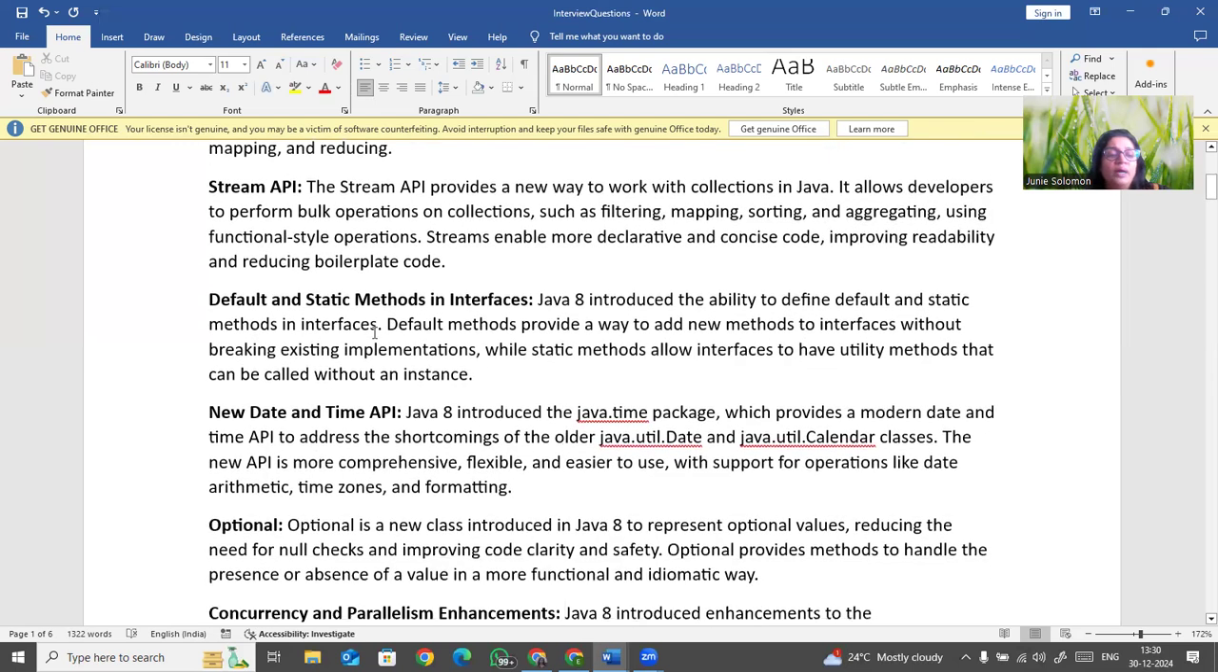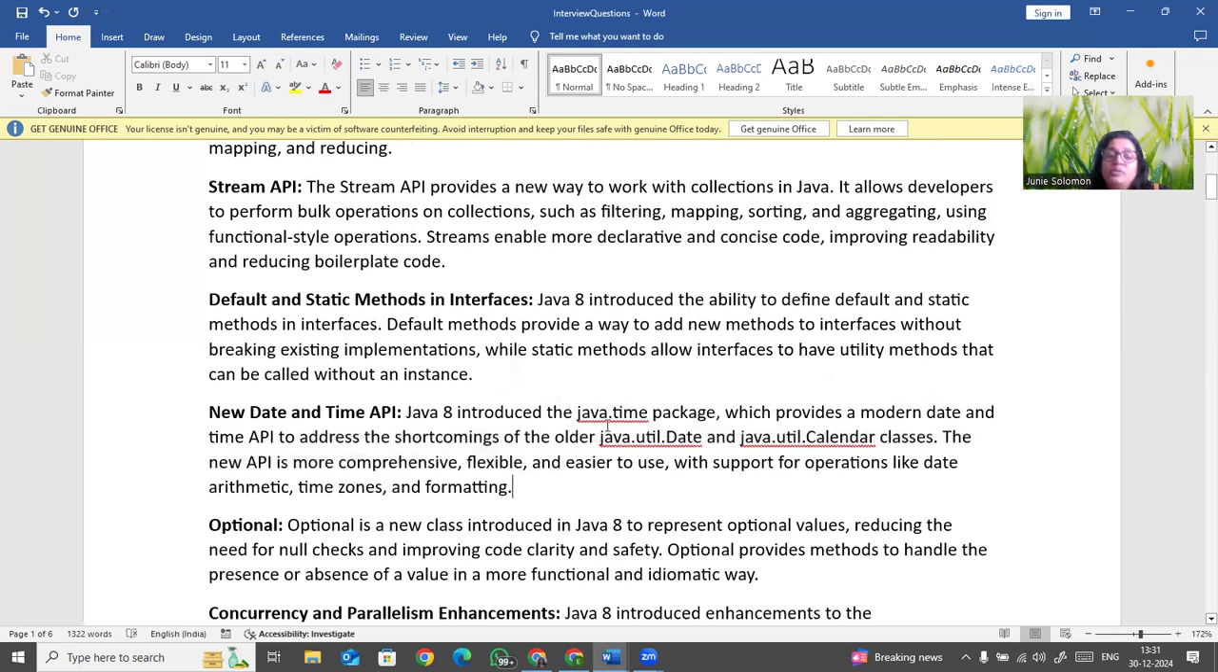And the new date and time API. There are so many API functions they brought in for date and time. One of the famous ones is the java.time package. That's where you can take the time, a modern time API to address the shortcomings.